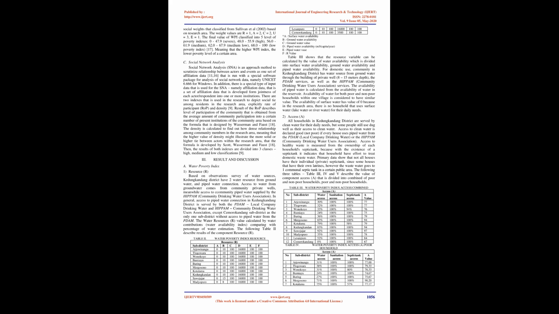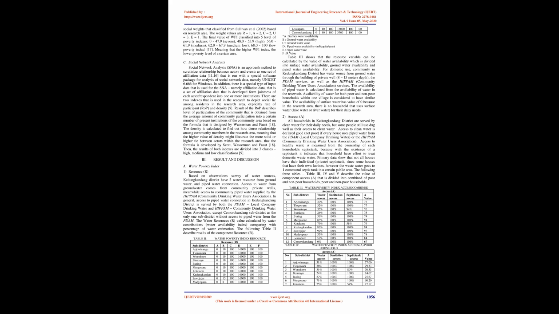1. Resources, R. Resources, R, is the physical availability of surface and groundwater. Water availability is calculated using the annual water availability per capita approach. Annual water availability is adopted from the calculation of the water availability index, which can be found by the sum of groundwater availability and piped water, then divided by the number of population.